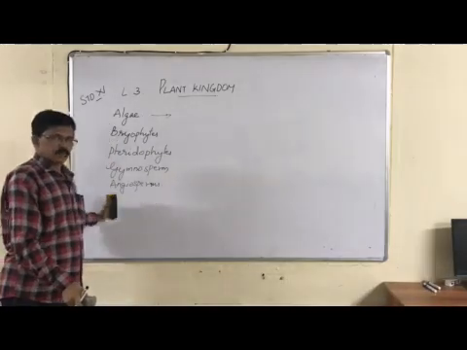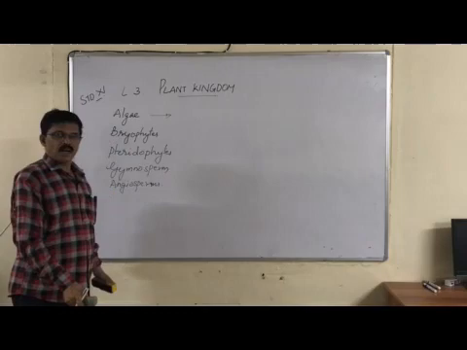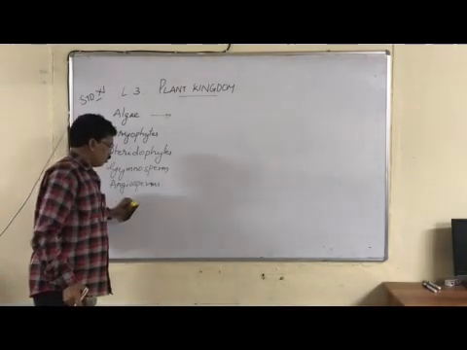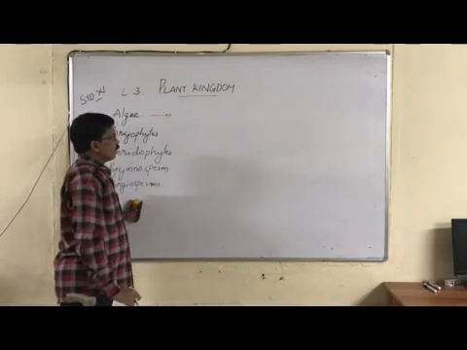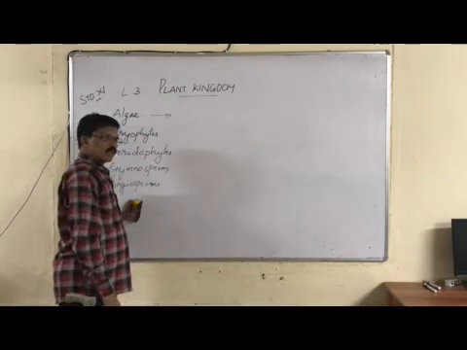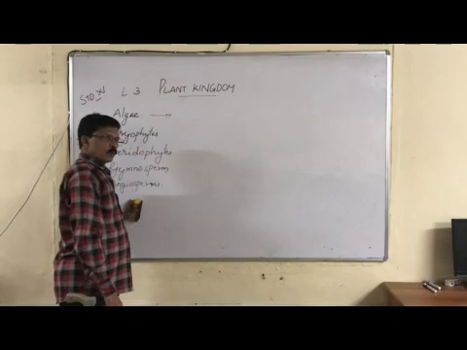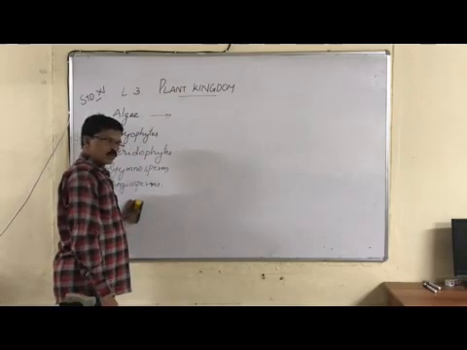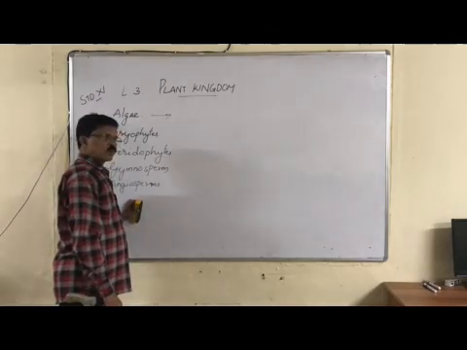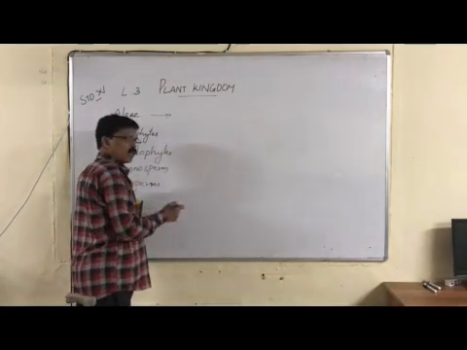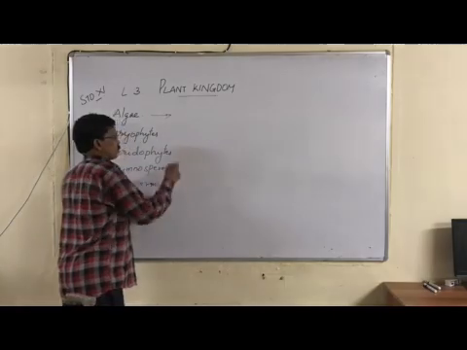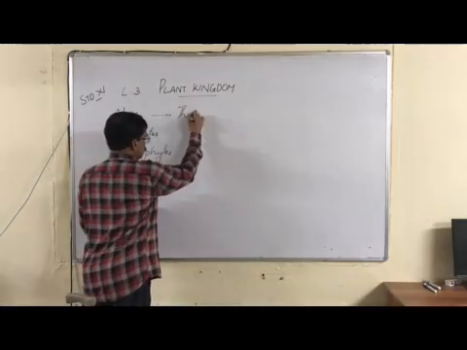What are algae? Algae, the term is plural. Alga, A-L-G-A, singular. So what is alga or what are algae? Algae are photosynthetic plants with a thalloid plant body. Algae are photosynthetic, with a thalloid plant body with different types of chloroplast in it. So algae are aquatic, thalloid, autotrophic organisms.